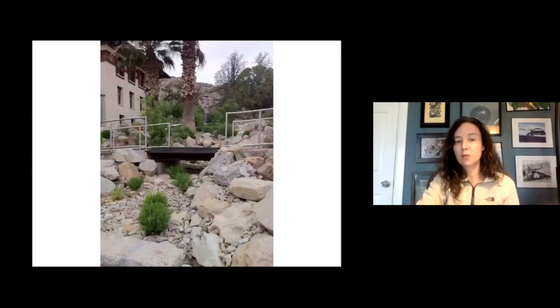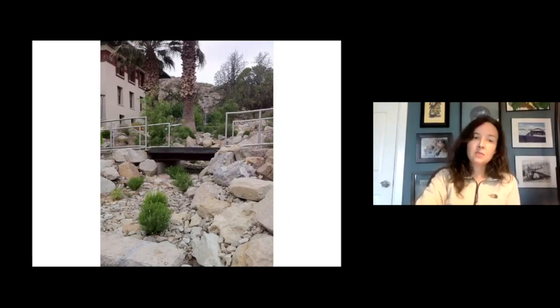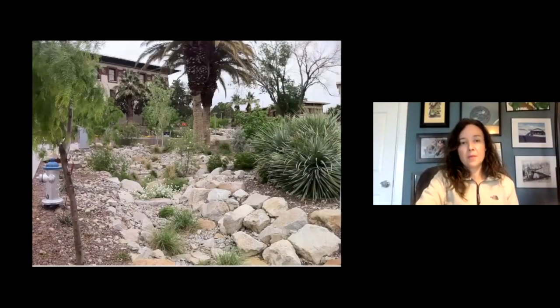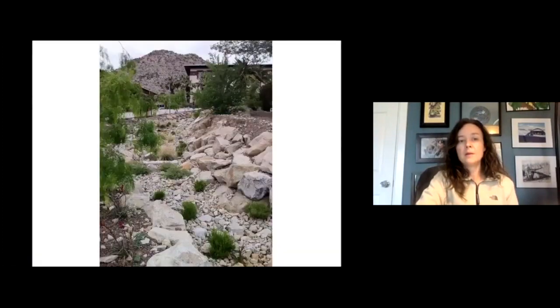Up here, you'll notice the arroyos are very small, but you'll also notice that the pathways, and this is an ADA pathway for the students, are going right over and through these arroyos so that they can see the stormwater, understand its value in the desert ecosystem, and then also the changes in the vegetation and climate that it'll provide. And so then moving downhill, they start to get a little wider. Here you see it continuing to grow.